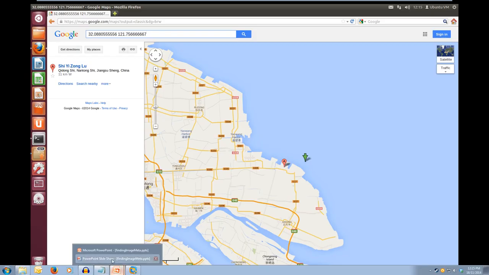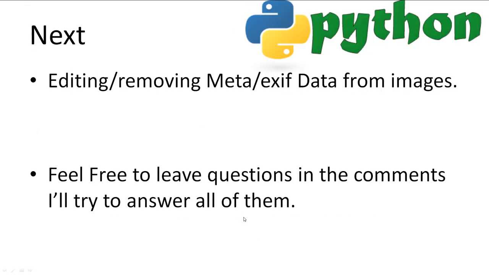Now we come back over to the slideshow. This concludes our tutorial for extracting metadata info.